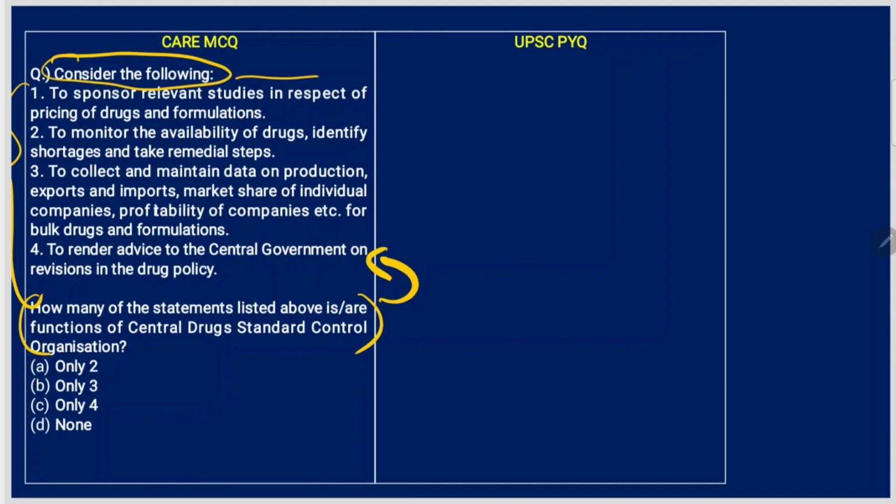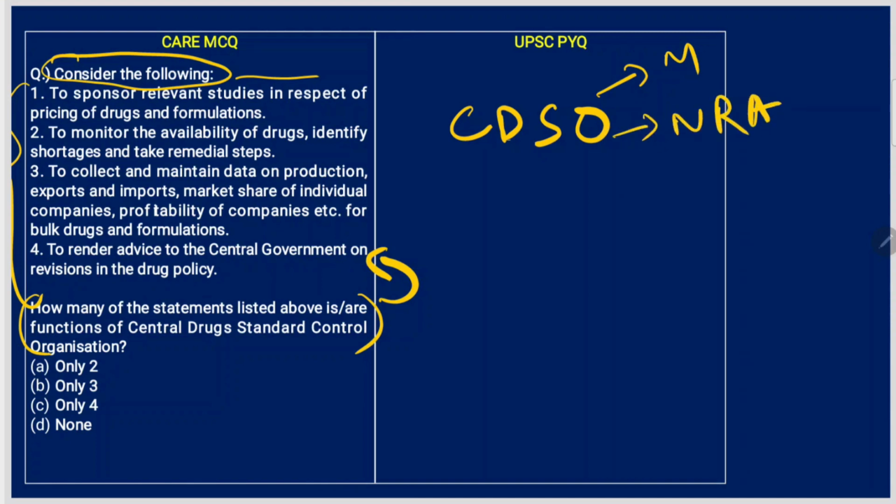Before we get into this question, you have to understand that CDSCO is under the Ministry of Health and Family Welfare. It is a national regulatory authority and it is headed by the Drug Controller General of India, that is DCGI.